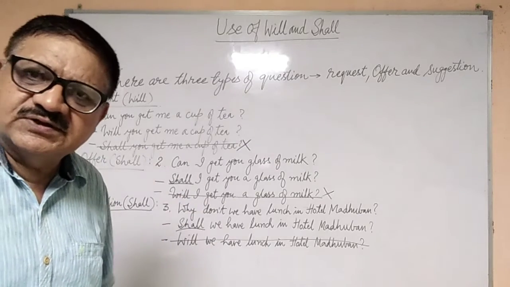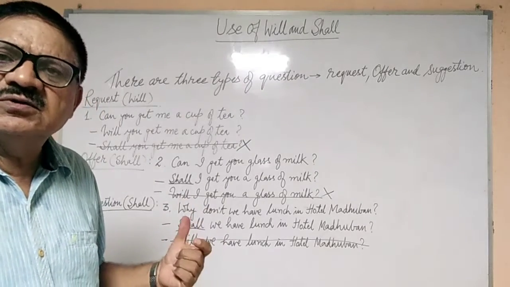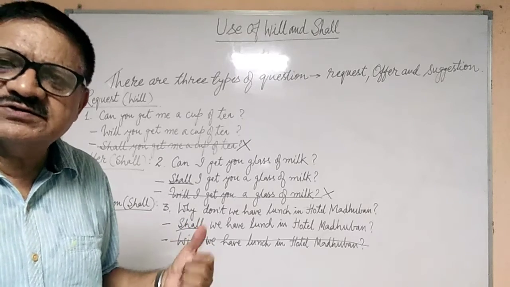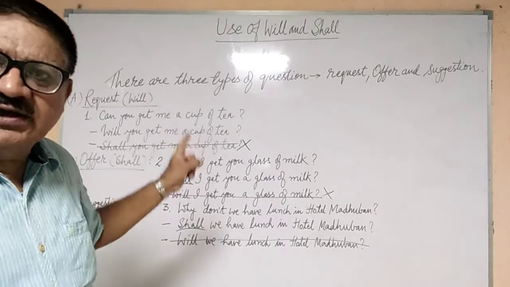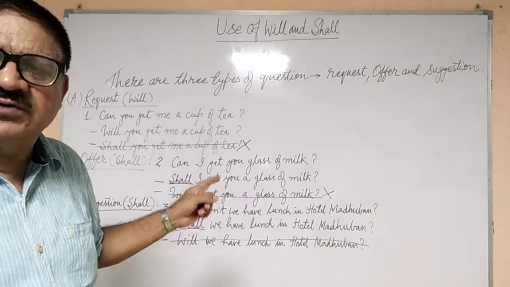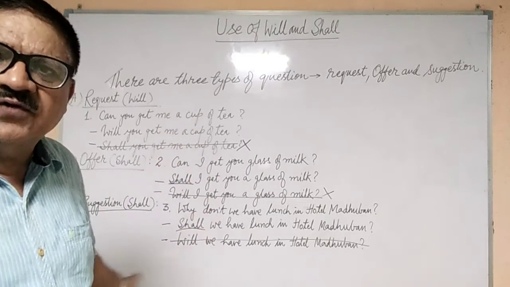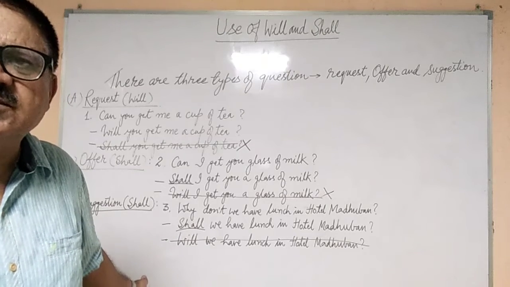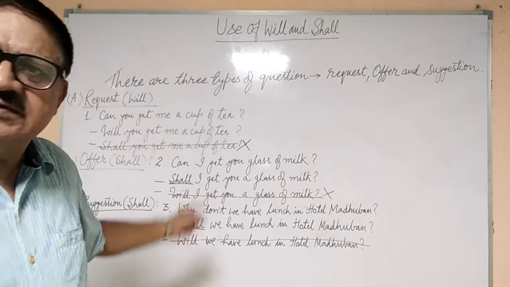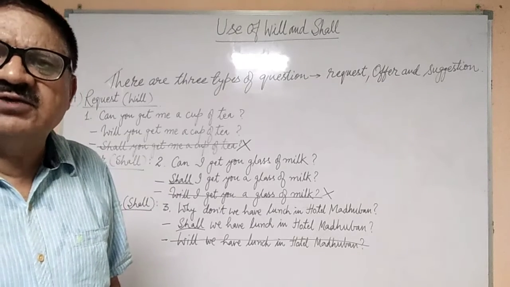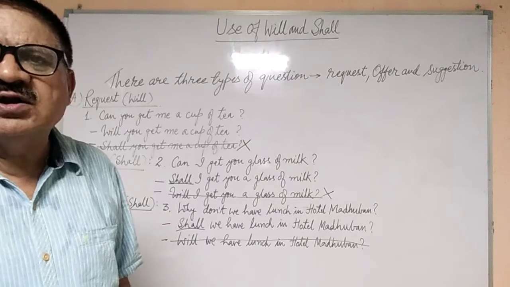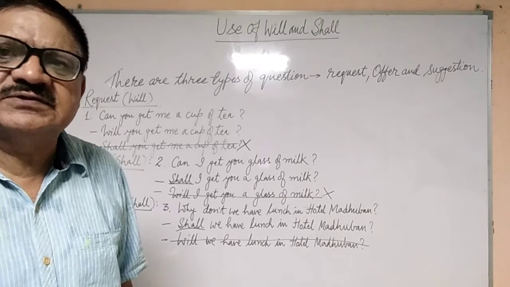Always use shall. So this way, for request we use will, for offer we use shall, and for suggestion also we use shall. So this is how the use of shall and will is defined for question type sentences, interrogative sentences.